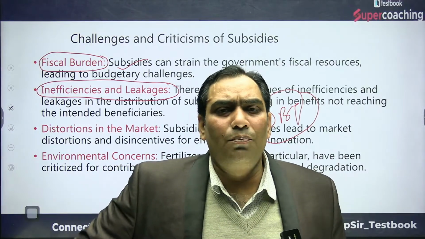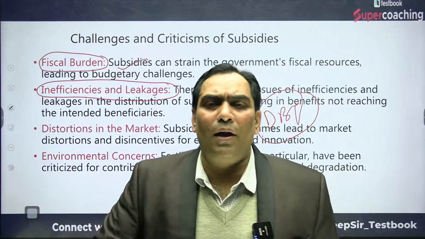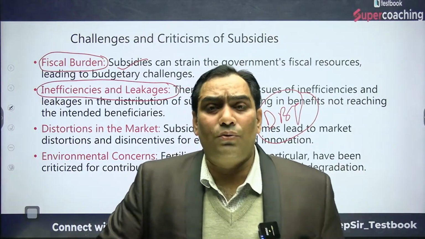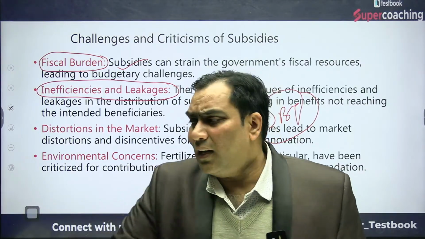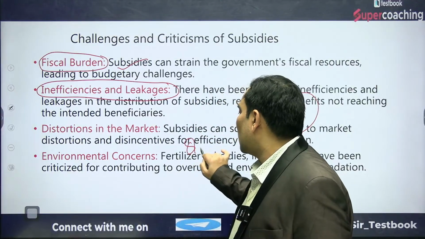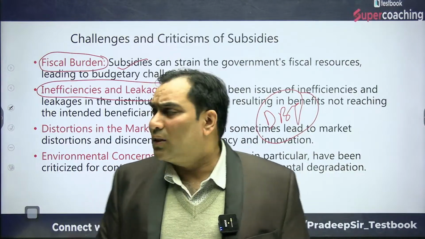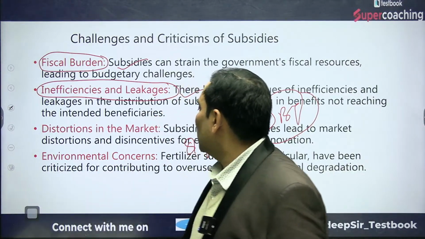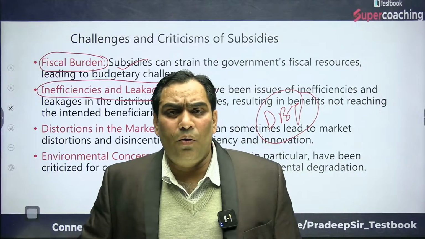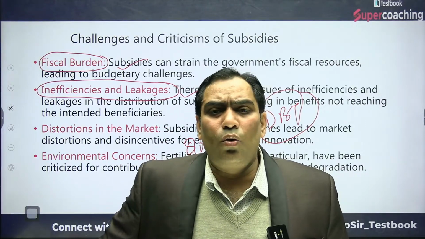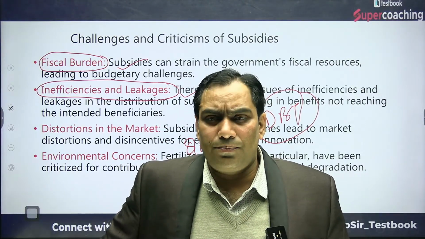Earlier it was being availed by the richer section of society. Now 80% of subsidies are reaching the targeted section, but still there is inefficiency. Other is distortion in the market. The subsidies are going to create distortion in the market.